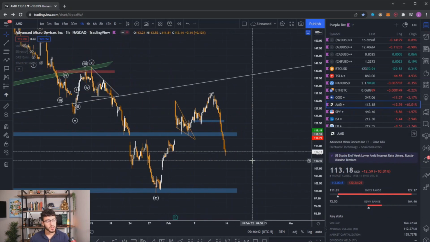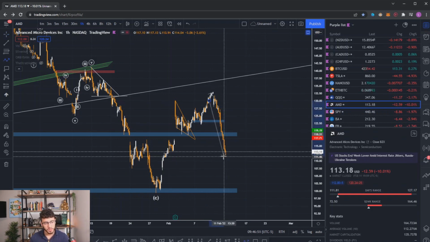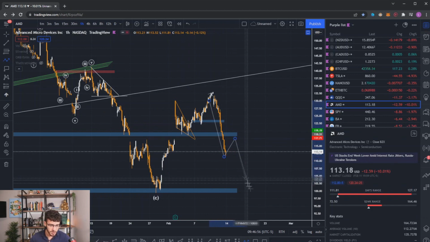AMD is following SPY, which a lot of equities are going to do. They broke into a free fall on Friday after about midday, and I think that AMD is going to make another low as well. We could probably see a correction just from how bearish this impulse move to the downside was, so potentially a retest of this level and then a continuation to the downside.